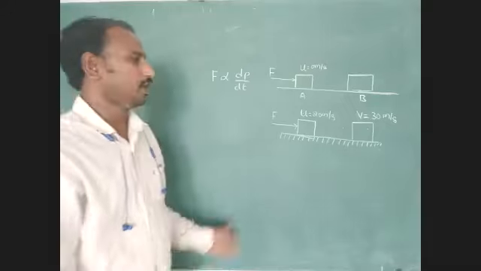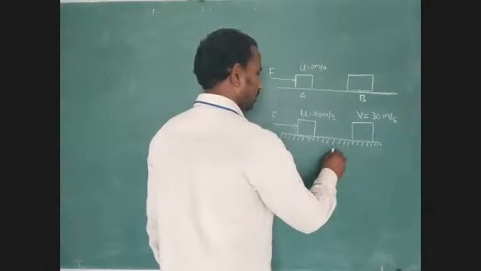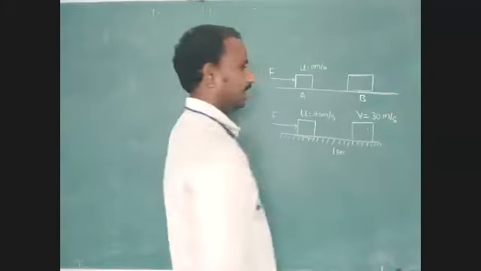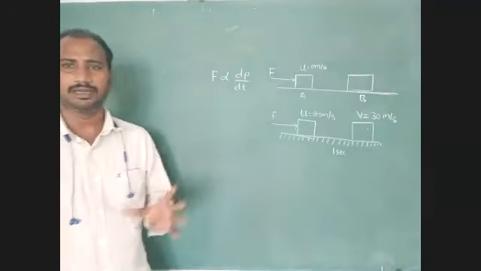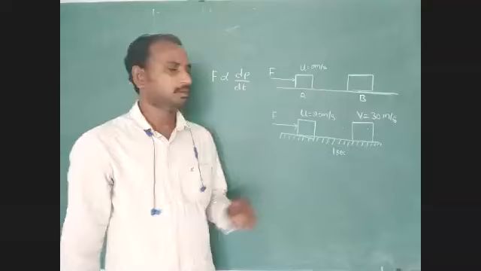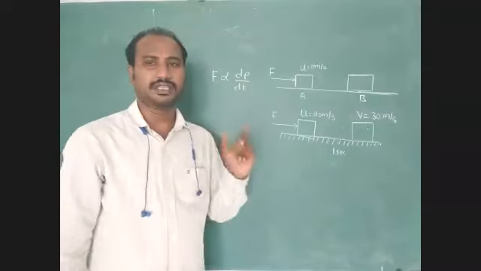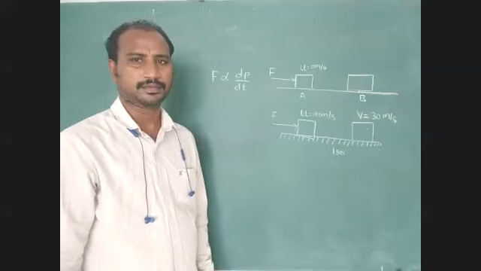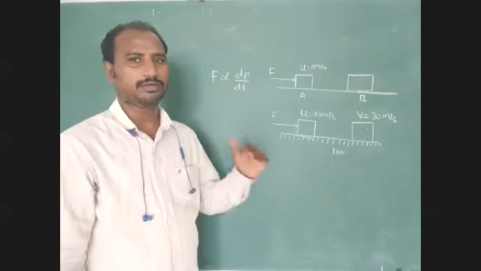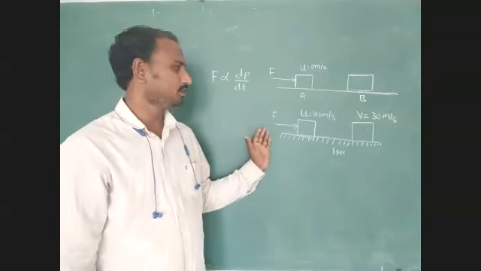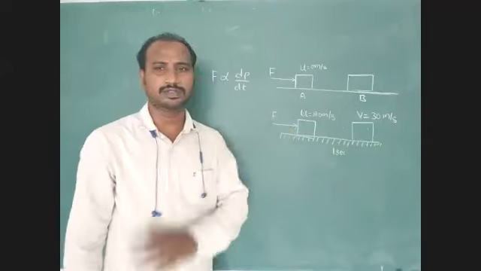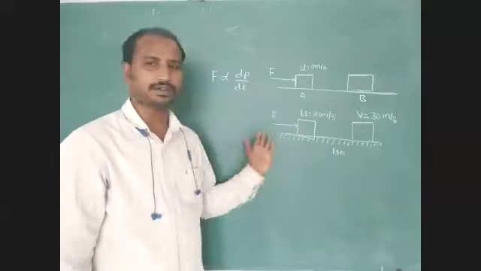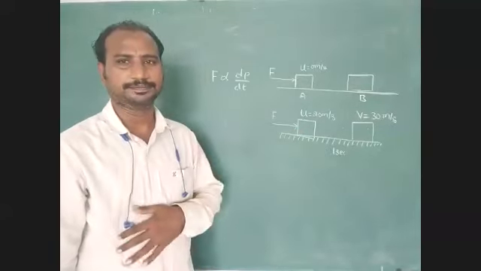Okay, after 1 second that body is getting a final velocity of 30 meters per second. But that external force cannot change the shape and the size of the body. You have to identify one by one. That external force cannot change the mass of the body, cannot change the shape, cannot change the size in this condition.